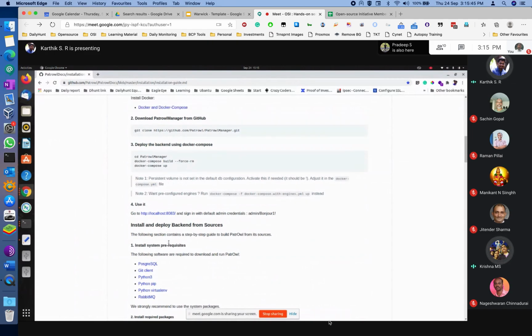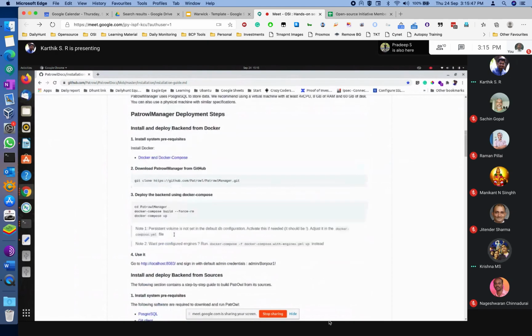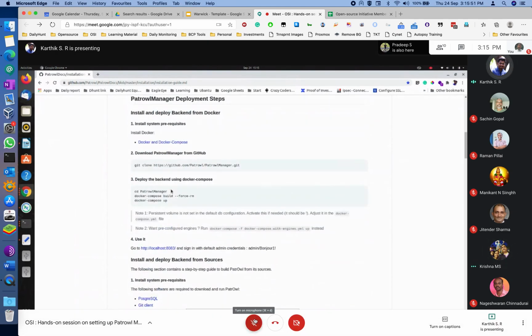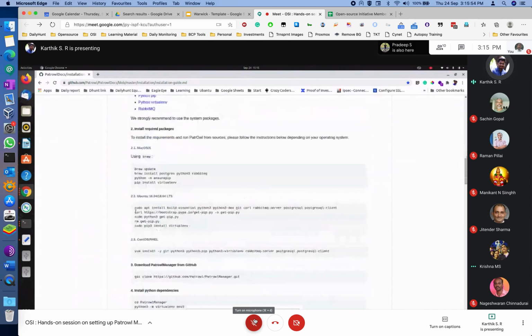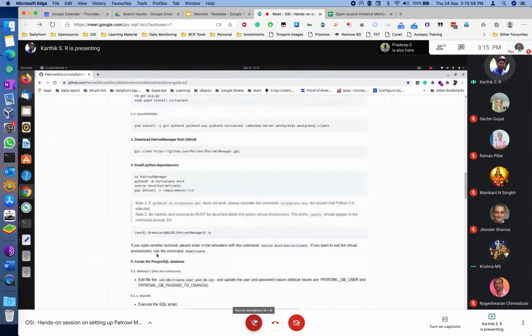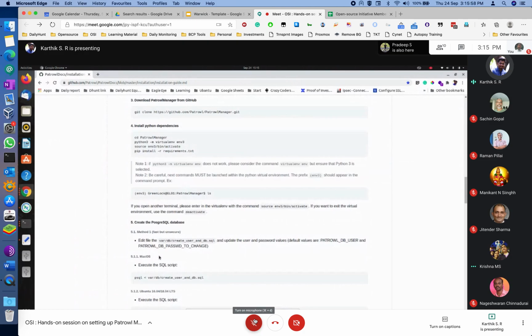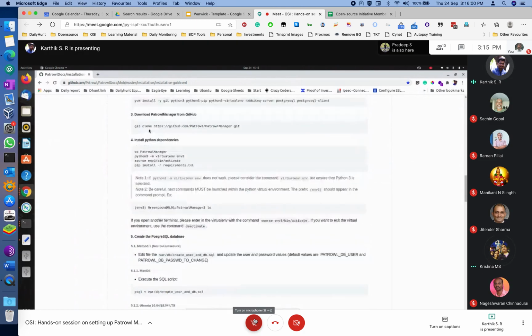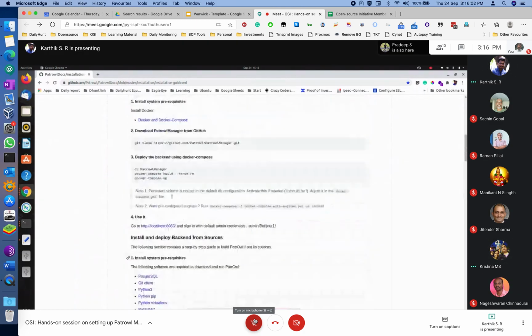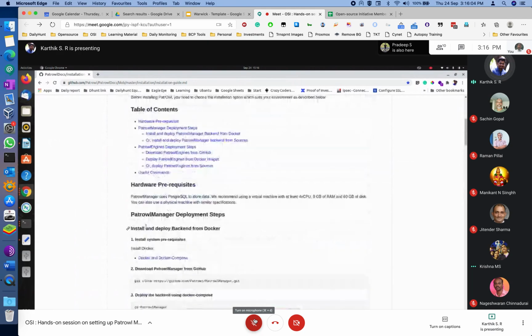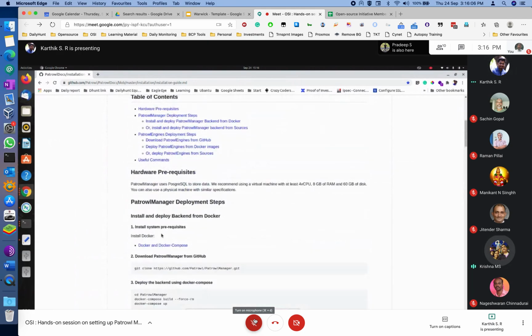I have a small question. Is Docker mandatory, or can we install it in a virtual machine? Yeah, in a virtual machine also you can install. There is instruction for that also. But Docker is quicker and easier, that's why we picked that. The instruction is also here. You can see here Patrol Manager deployment. You can do standalone also, but it is quicker with Docker.